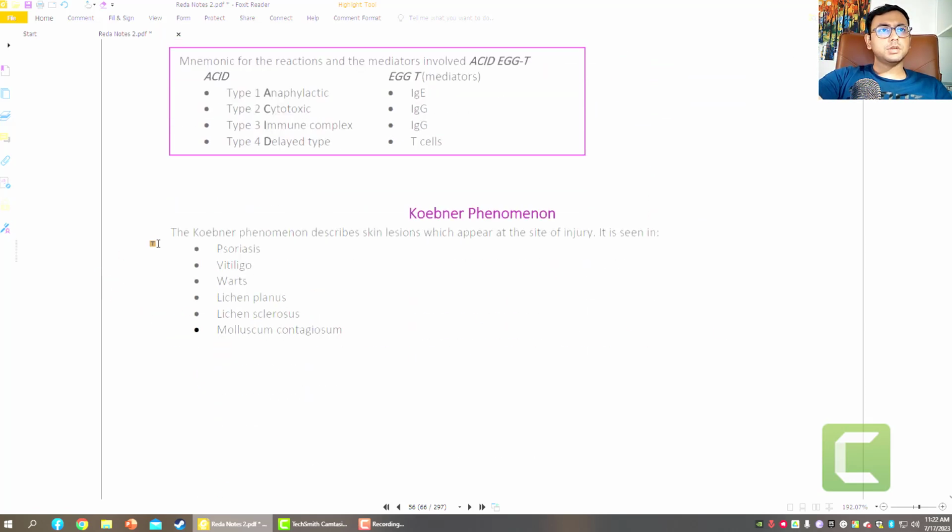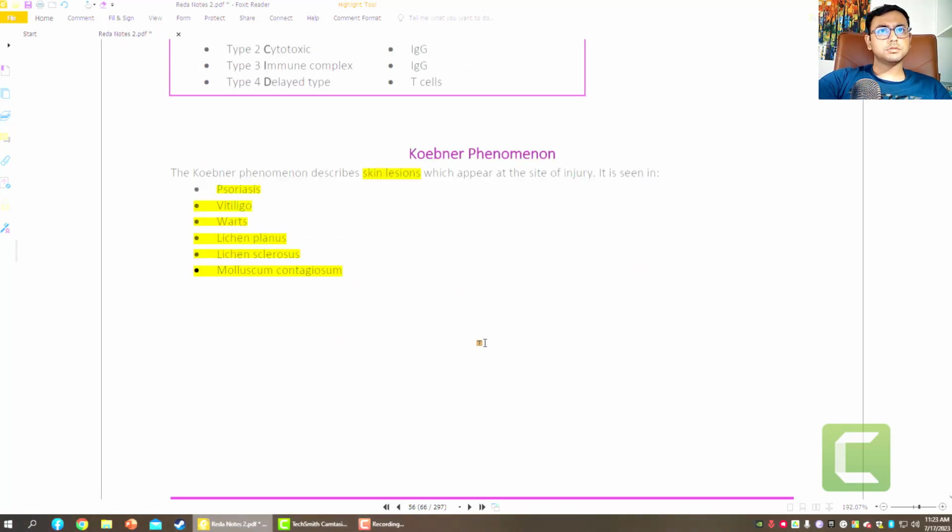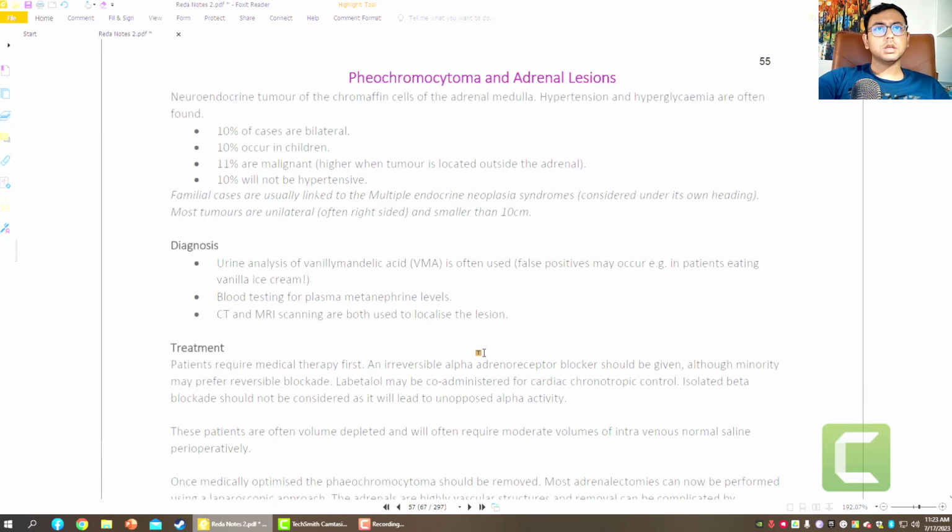Now the Koebner phenomenon, it is not so unlikely to come in the exam. So it is a skin lesion: psoriasis, vitiligo, warts, lichen planus. These are the examples of Koebner phenomenon. Not so important. Now the pheochromocytoma, yes, is very important.